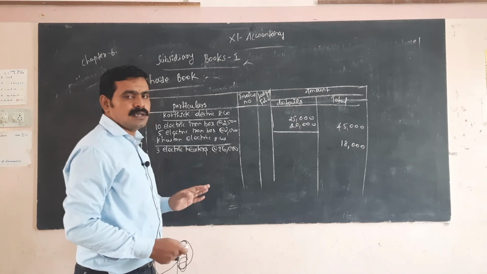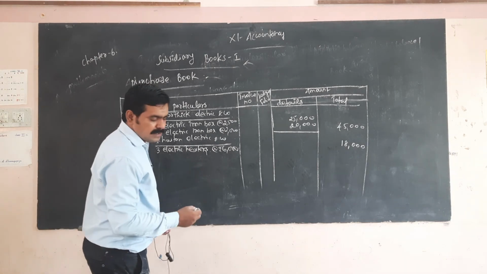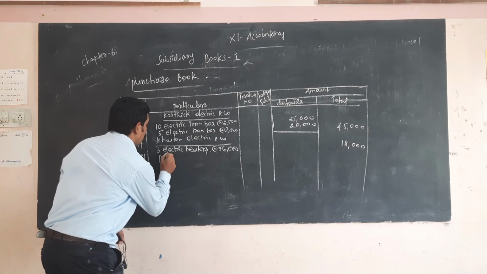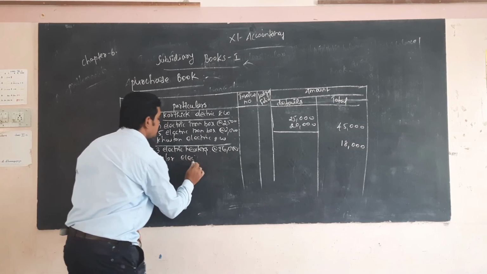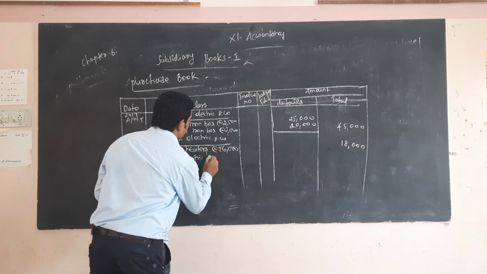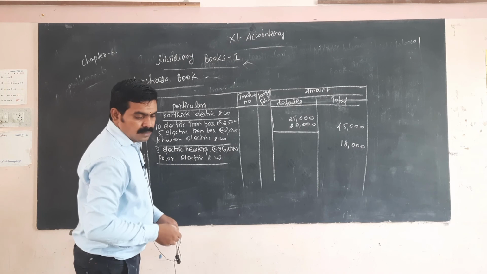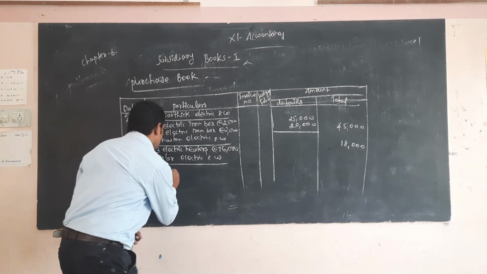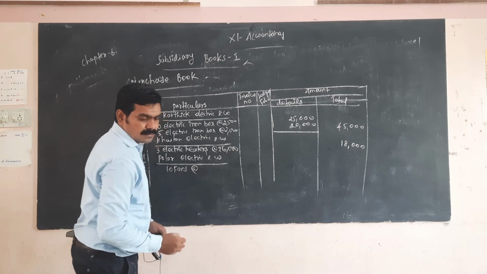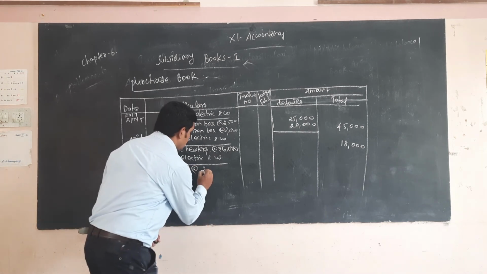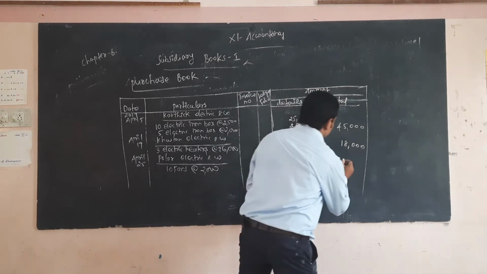This is very important in the purchase book. April 25, the company is Polar Electric and Co. 10 fans at the rate of 2,000, that is 20,000.